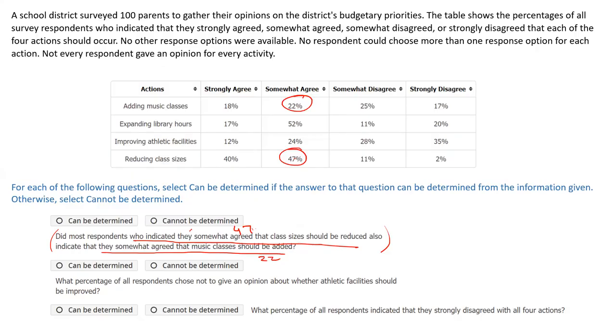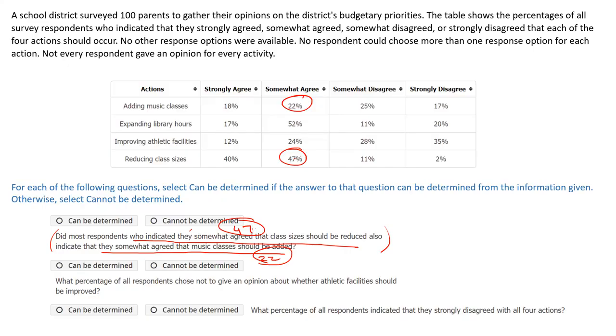Now the question is asking us, did most of these also appear in this category? Cannot be determined, right? Why can it not be determined? Because we don't know which of the parents indicated somewhat agree for reducing class size, and we don't know the percentage. Yes. Okay, all right.